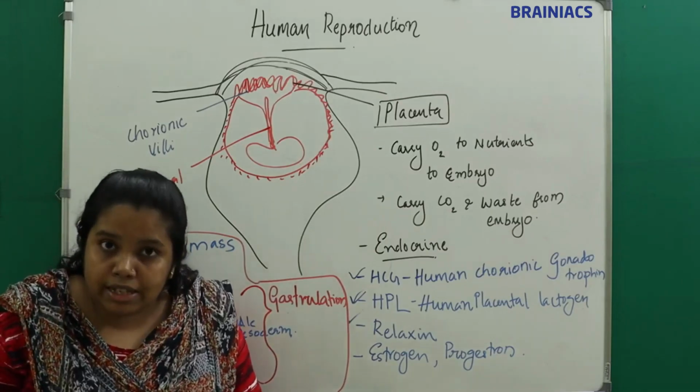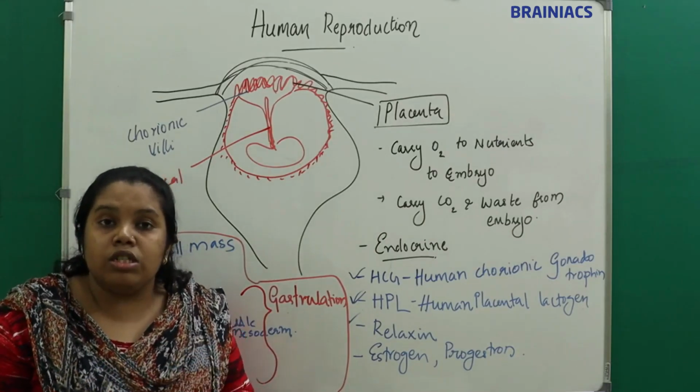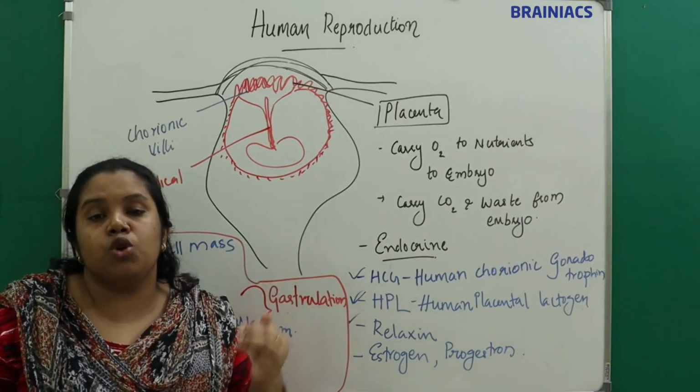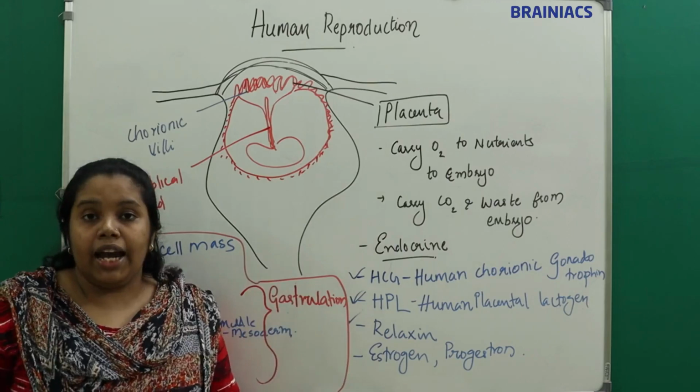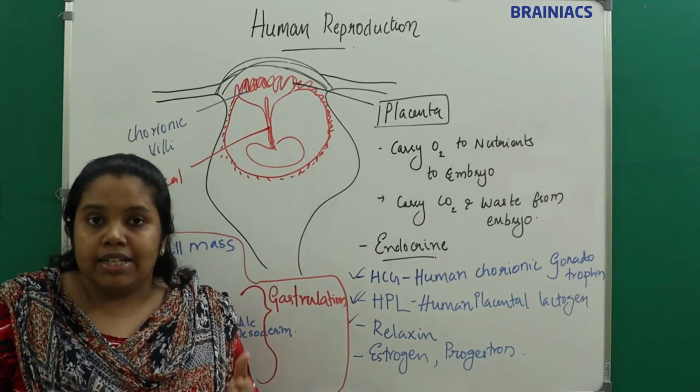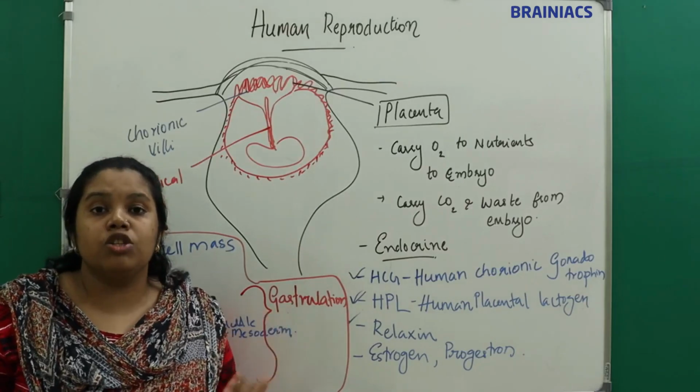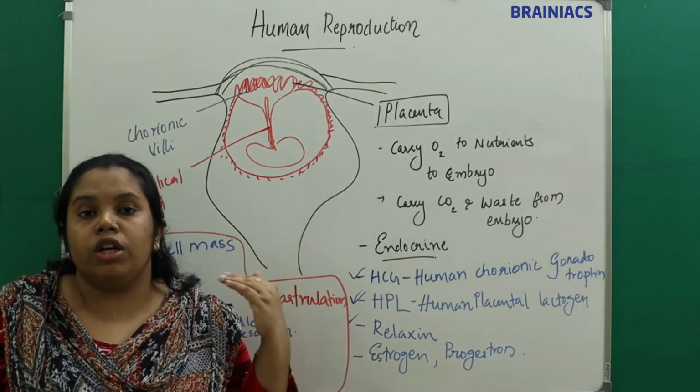What is meant by stem cell? Stem cells are those cells from which any type of tissue or organ can be formed. They are totipotent cells, which can give rise to any cells or tissues.